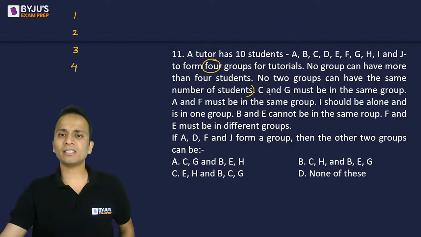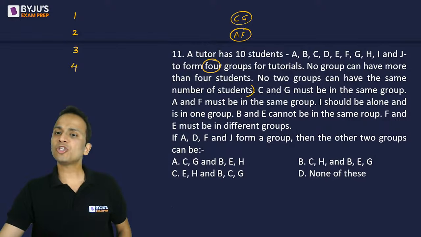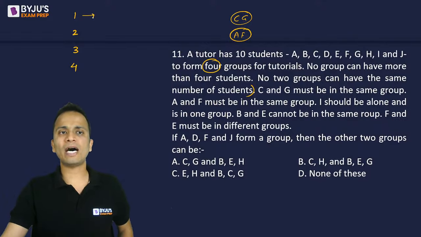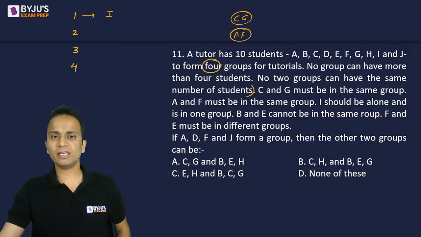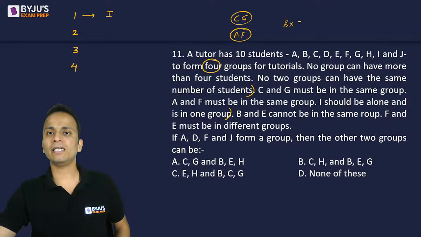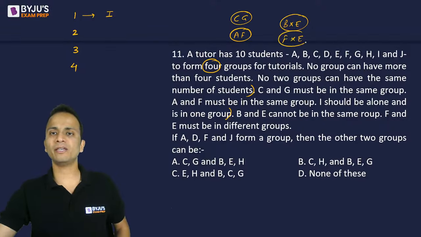The condition says that C and G must be in the same group. So I'll write it separately. C and G will be in the same group. A and F must be in the same group. All right. I should be alone in one group. Fine. So I is alone. So I will be in the group where there is only 1 student. Done up till this point. B and E cannot be in the same group. So B and E should be in separate groups. F and E must be in different groups. F and E will also be in different groups.